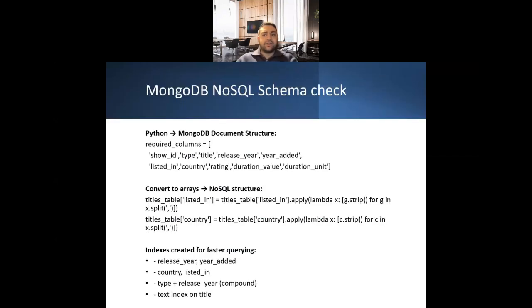After cleaning the data, I stored it in MongoDB using a document-based NoSQL model. As you can see here, each document represents a single Netflix title, with fields such as the title, type, release year, the year it was added to Netflix, its genres, the countries where it was produced, and its duration. I converted the genres and countries into arrays so each title can naturally store multiple values. This structure handles variety much better than a relational model and avoids complex joins. I also created indexes to improve query performance as the dataset grows.